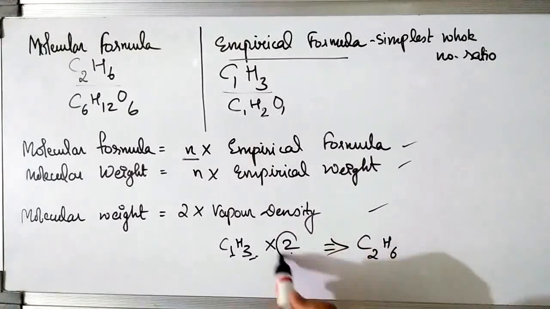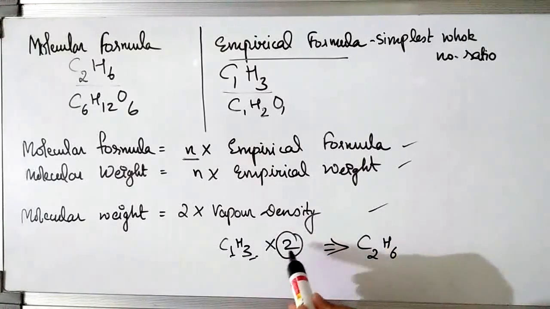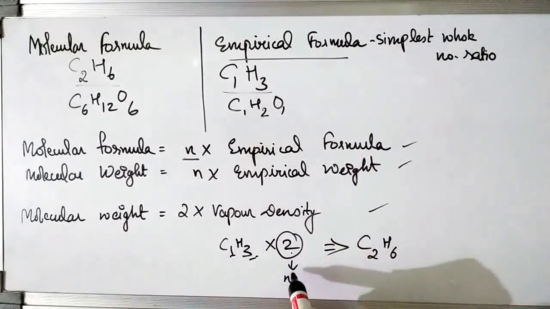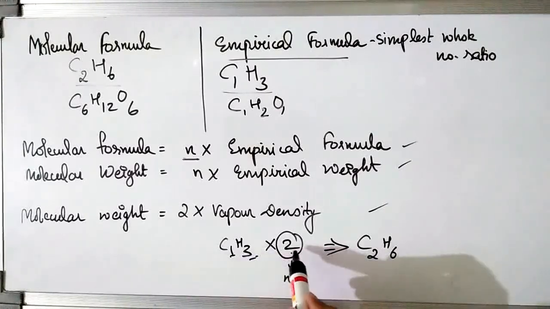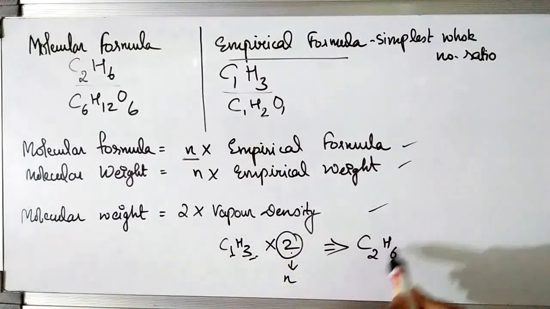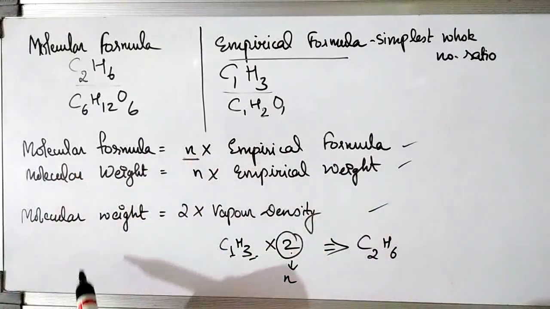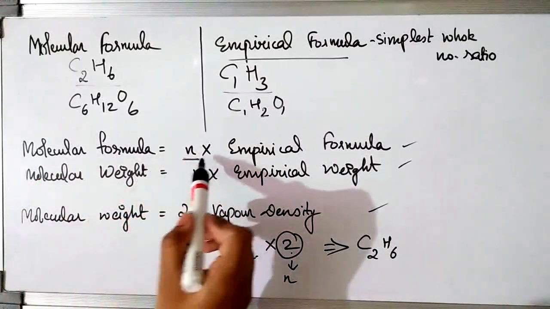So here our n becomes 2, and if I multiply this n with the empirical formula, it becomes the molecular formula. That is what the formula says: molecular formula is equal to n into empirical formula.